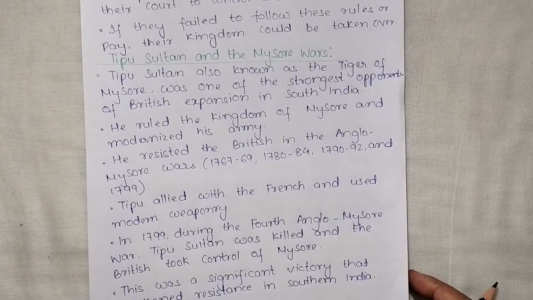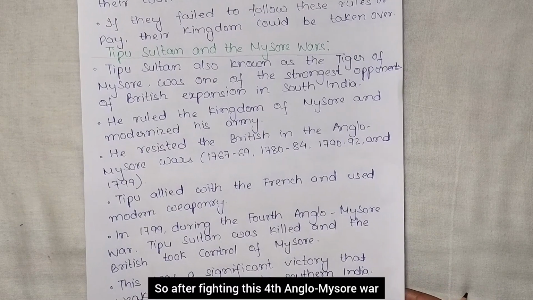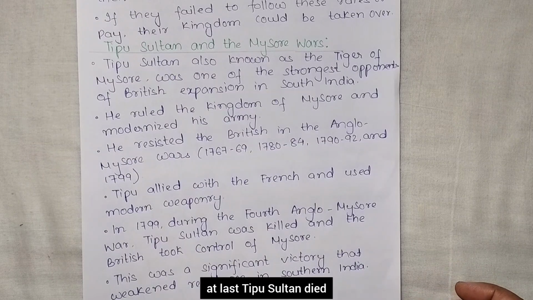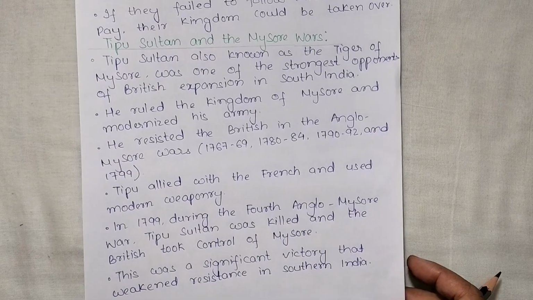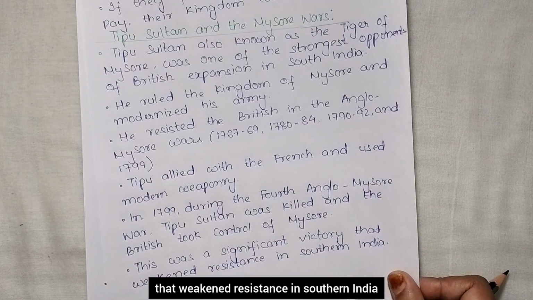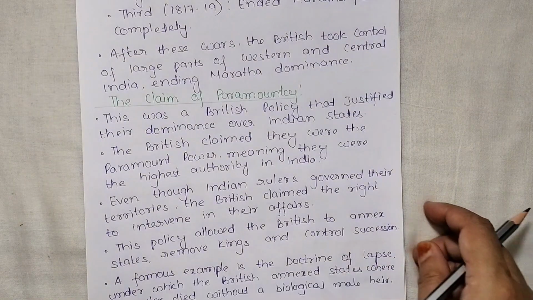In 1799, during the Fourth Anglo-Mysore War, Tipu Sultan was killed and the British took control of Mysore. So after fighting this Fourth Anglo-Mysore War, at last Tipu Sultan died and the Britishers annexed Mysore also. This was a significant victory that weakened resistance in southern India. Now the Britishers are annexing the territory.